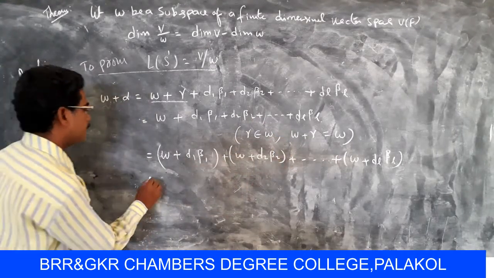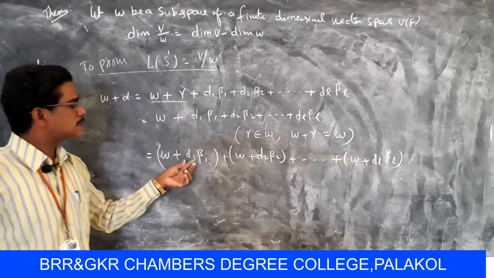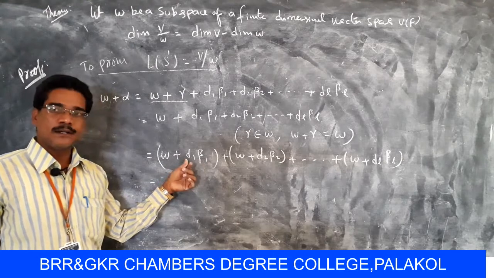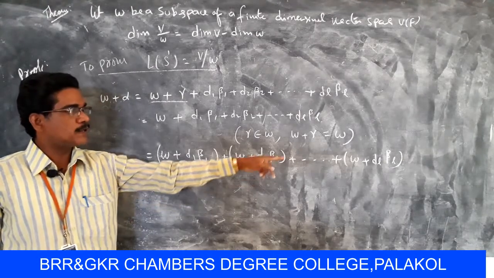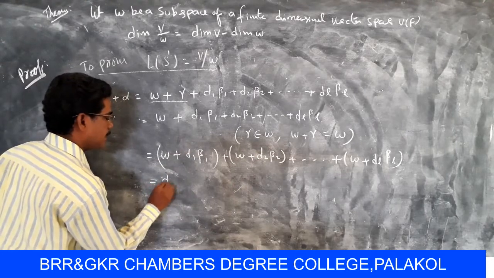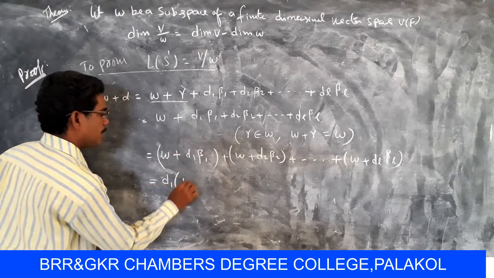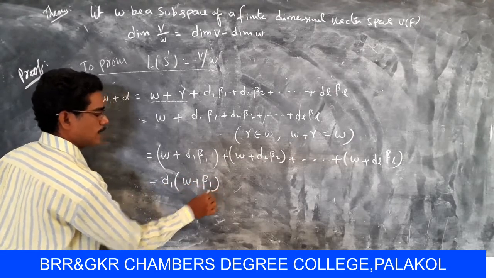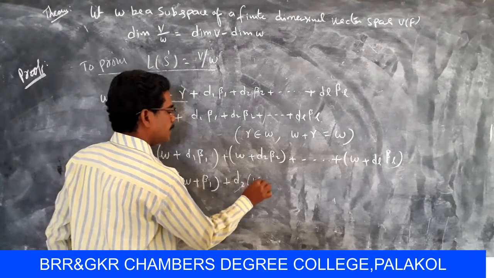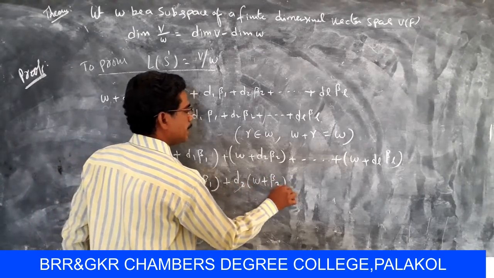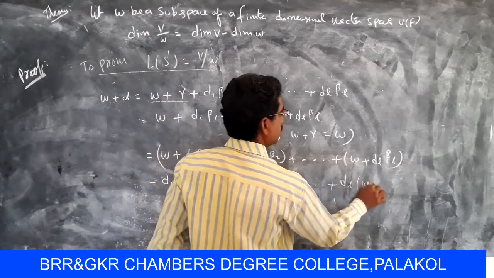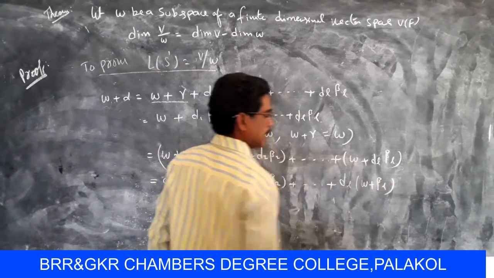So here w plus d1 beta 1, this is the scalar d1, this is the scalar d2 and so on up to dl. So by using the known condition, d1 into w plus beta 1 plus d2 into w plus beta 2 plus so on plus dl into w plus beta l.